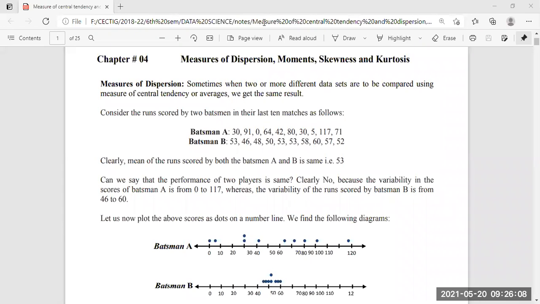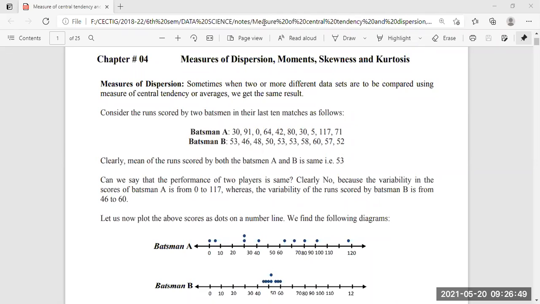Because the average in both cases is the same, 53, we cannot decide anything. It would mean the performance of both batsmen is the same, but that is not true actually. So how do we decide who is the better batsman?